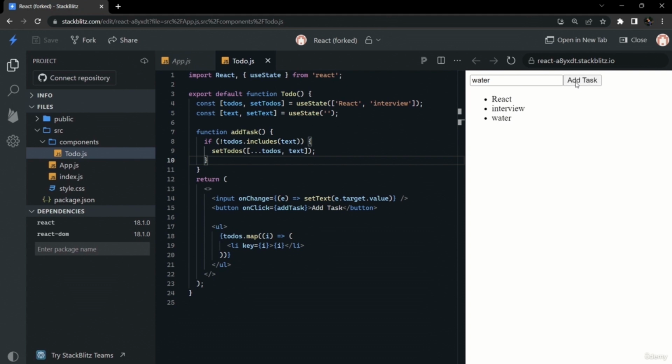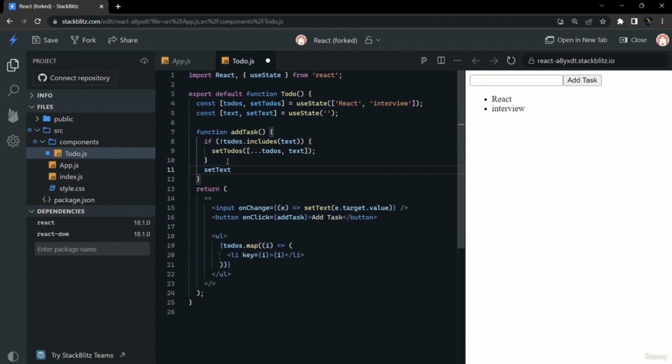Here we have added water, so we can't add water more than once. If we add water again in the todos, it will check that water is already included in the list, so it will not add water again to the list. So our list will always be unique.